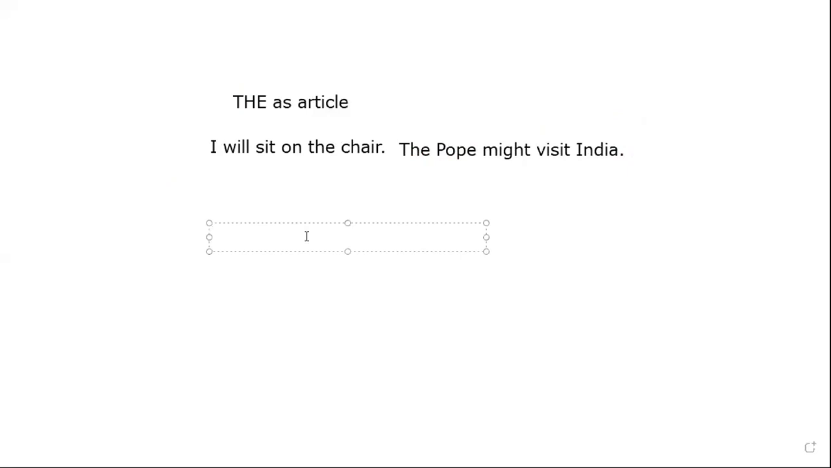Next, let us see one more example. The child in red is very cute. So here I am talking about a particular child. Which child is it? The child in red. That child is very cute. I'm not talking about every child. I'm talking about a specific child, which is the child in red. So I will use "the". One more example I'll give you to make it more clear.